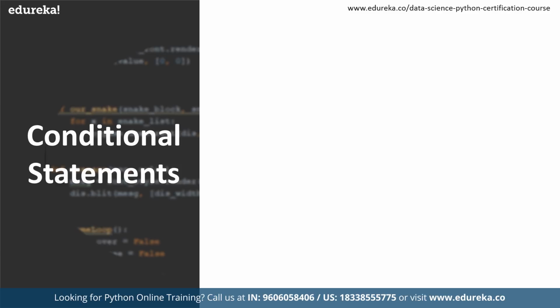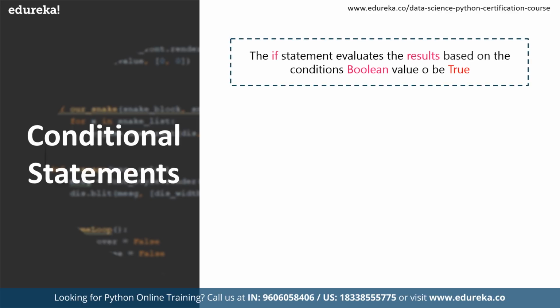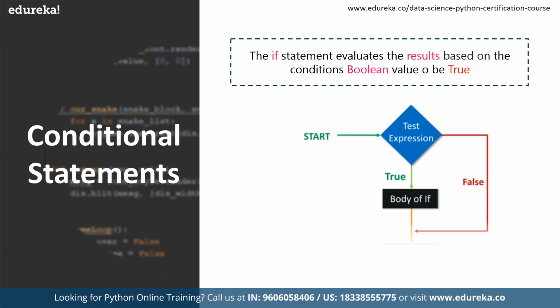We shall discuss more about the for loop further on, but for now, let's talk about the conditional statements in Python. Before talking about the conditional statements, let's talk about what are conditions. Conditions in Python are logical conditions which we use in if and else statements. Some of the conditions in Python are the equals condition, not equals, less than or equal to, greater than or equal to. These are the conditions we often use while declaring a test expression for if and else statements in Python.